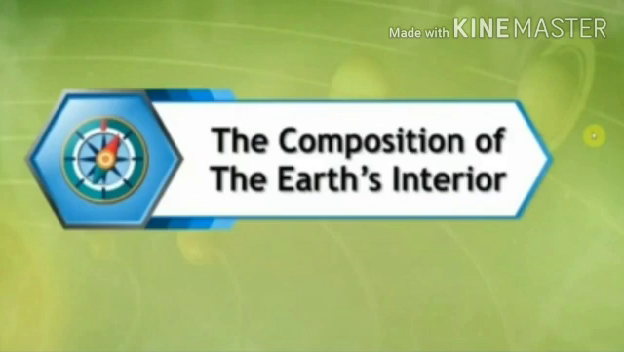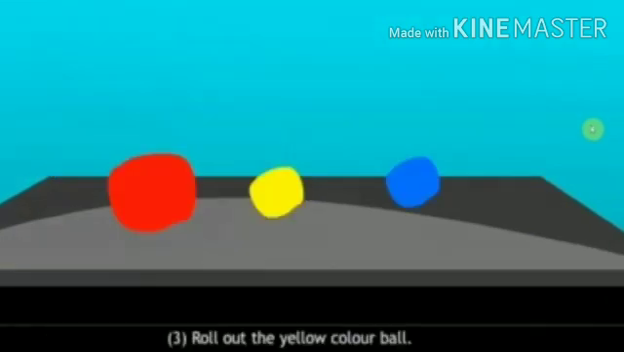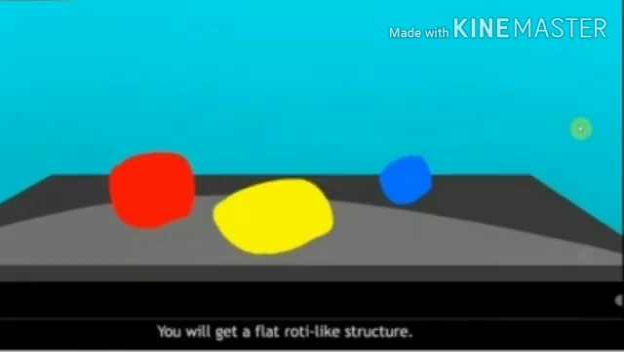The composition of the Earth's interior. Try this. Take clay balls of 3 colors, red, yellow and blue. Make the red ball bigger. Roll out the yellow color ball. You will get a flat roti-like structure.